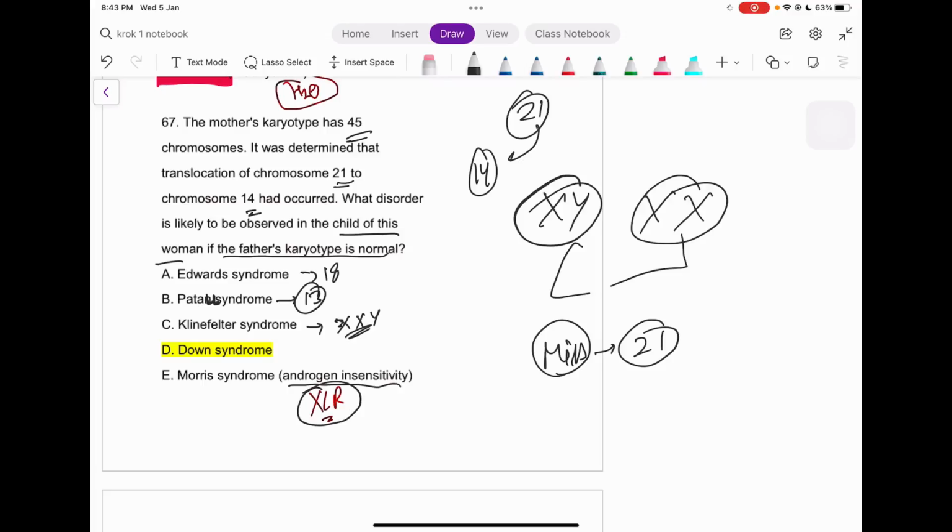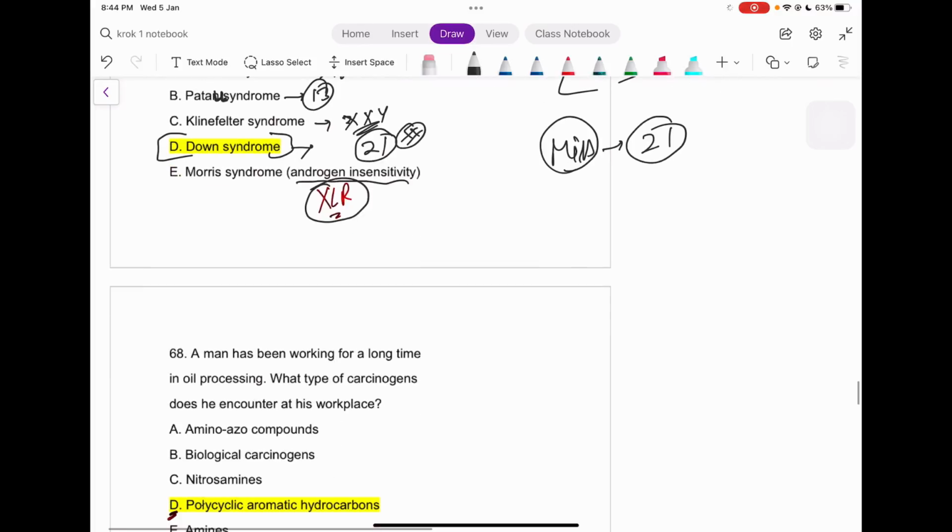It's not something like this mutation. And finally we are left with the Down syndrome itself, right? And again, the Down syndrome is having what? 21 syndrome, it's the translocation of the 21 chromosome itself, that is it. 21 is having the pathology, that is your Down syndrome, right?